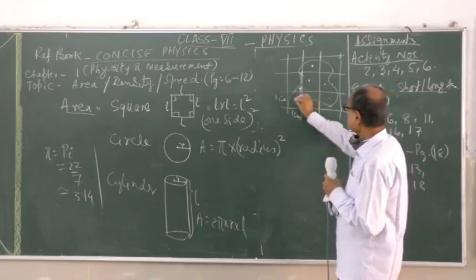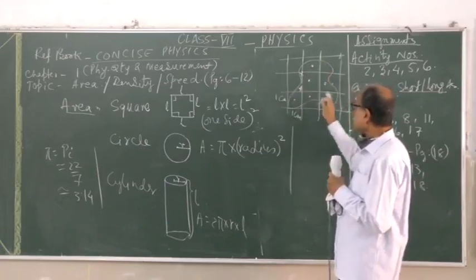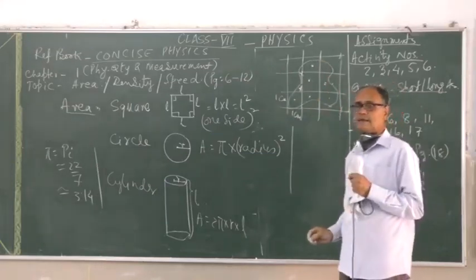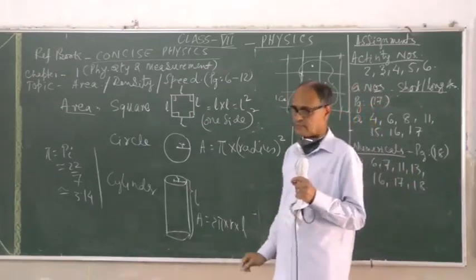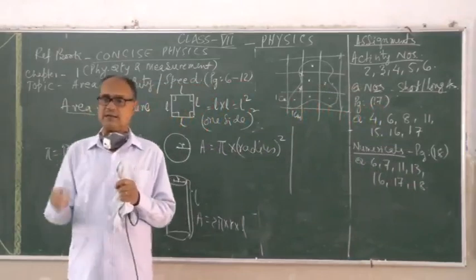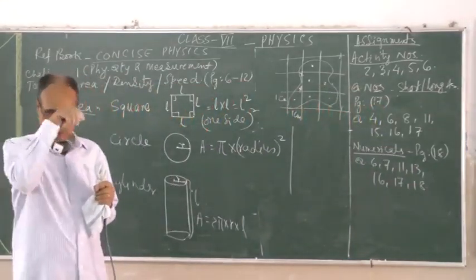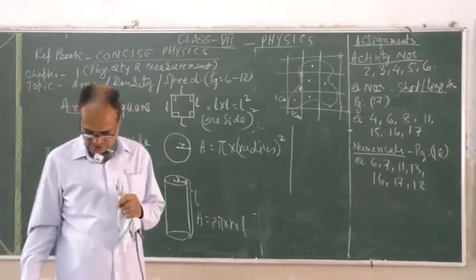So in that way, it is 1, 2, 3, 4, 5, 6. There are 6 covered units. So there are 6 units which are within the figure. Which figure? That is the square figure. So in your textbook it is 4 written. So I have drawn there, that comes to be 6.